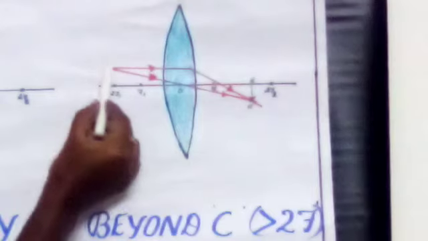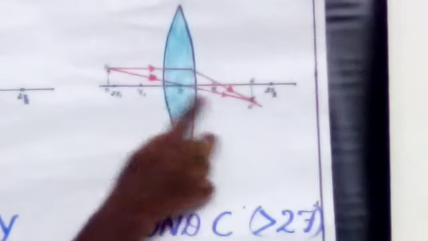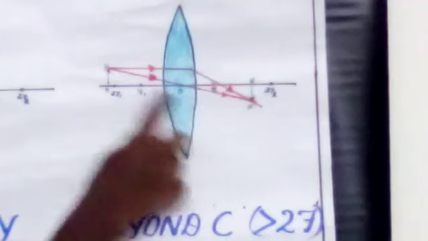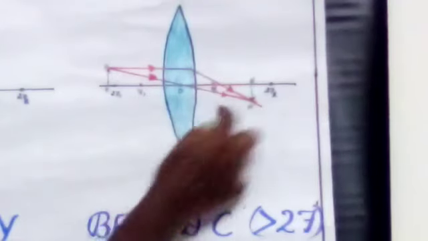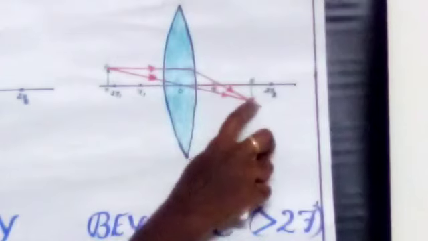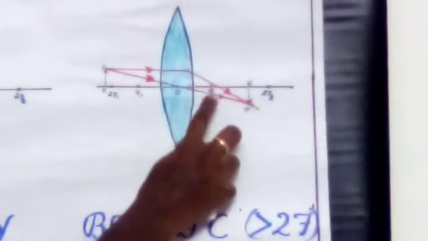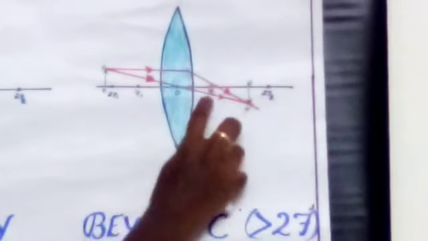The next ray passes through the optic center. Now the two refracted rays meet at this point. So here only the image is forming. The image is formed between F2 and 2F2.